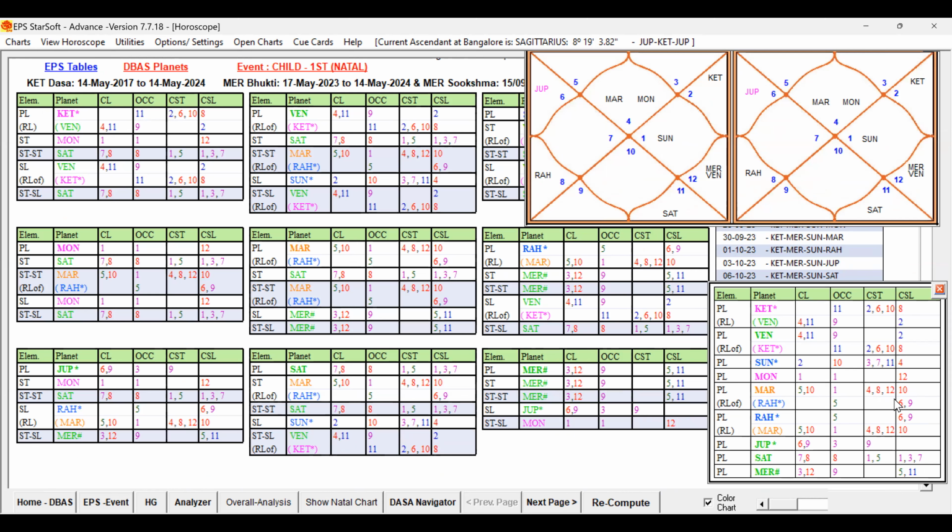That 5th lord is Mars, that we have given light red. And 5th sublord is Mercury. So now we have to check the destiny planet, fifth cuspal sublord. Fifth lord Mars and fifth sublord Mercury we have to check. Let us check Mars.